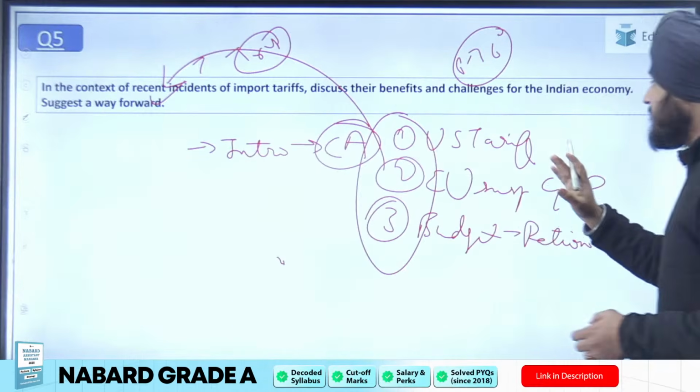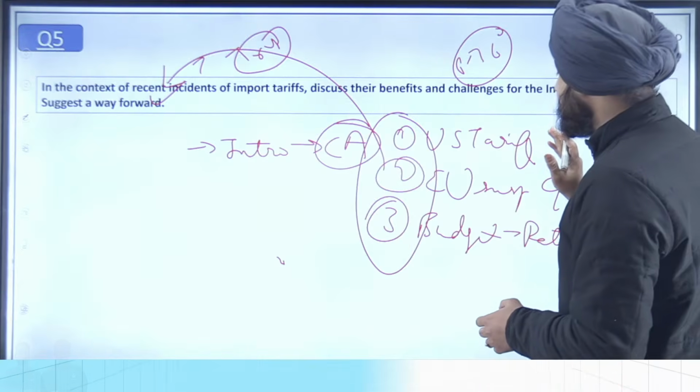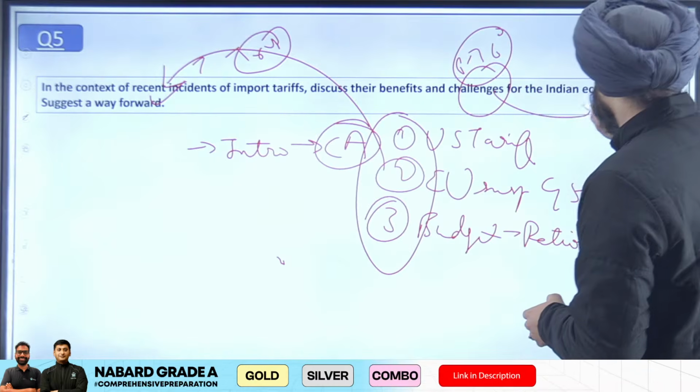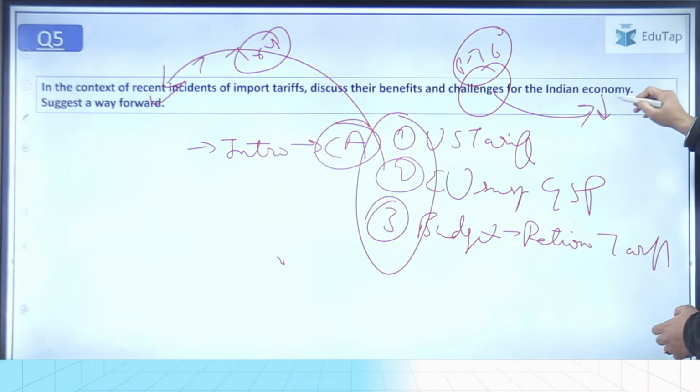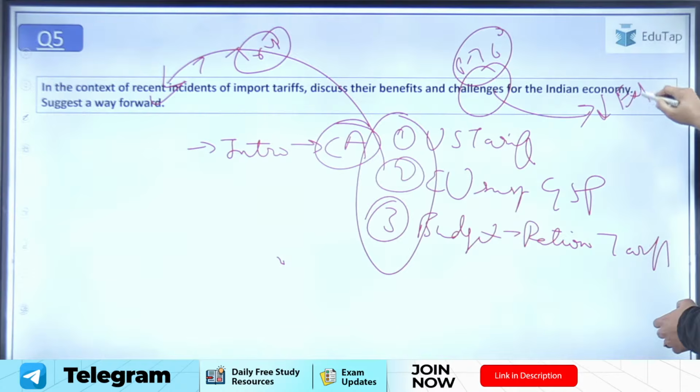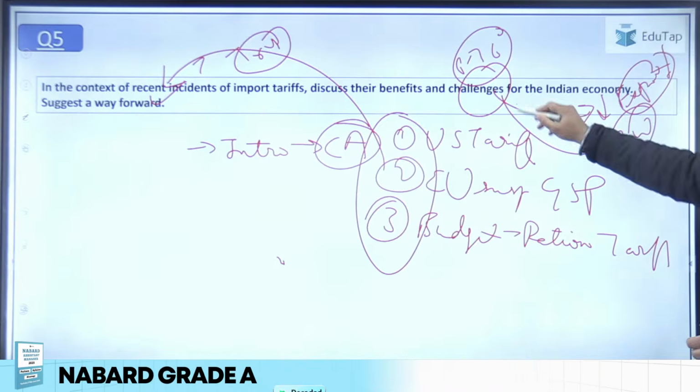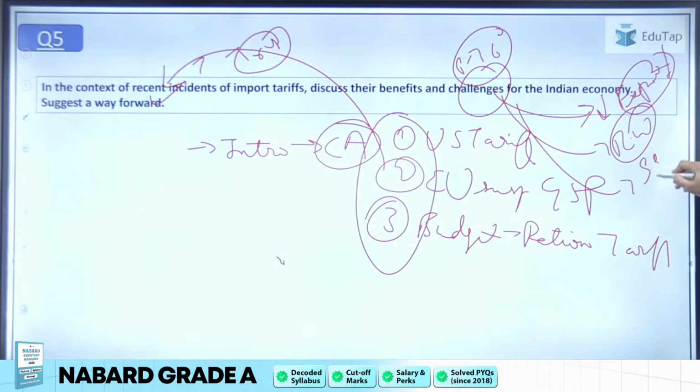Apart from that, the question is asking benefits and challenges for the Indian economy. So you could have written what are the different types of challenges. यार ये challenges कैसे हो सकते हैं कि यार इंडिया की जो competitiveness है, right, the export competitiveness that is there in connection to India, that is going to fall down, right. The raw materials, they can also get expensive, right. So different sorts of things can be there. It can lead to different sorts of supply side disruptions also as a part of it. So different types of challenges you could have written as a part of it, right.